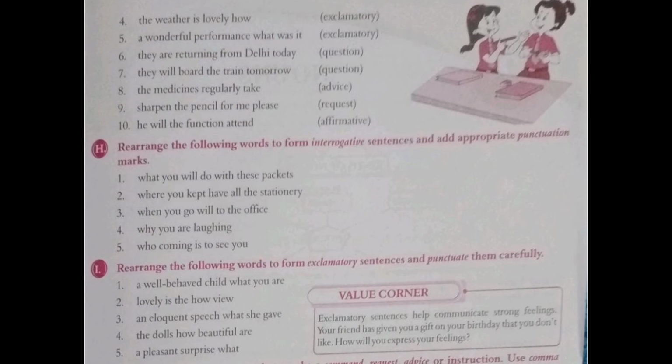The weather is lovely. How? So you have to put how first. How lovely. After the describing word, how lovely, then the right subject, how lovely the weather is, and don't forget to put an exclamation mark. The next is a wonderful performance. What was it? What a wonderful performance it was, and don't forget to put an exclamation mark.